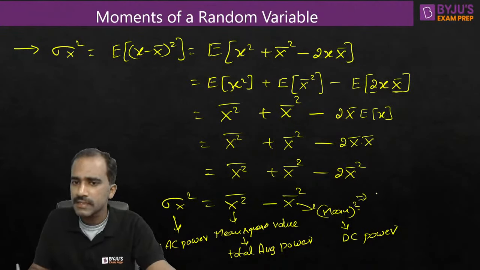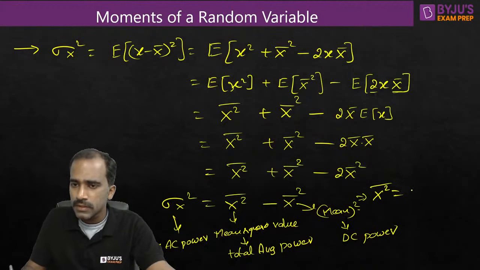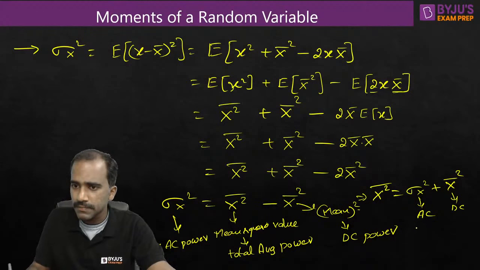Or we can also write it as x square bar is equal to this one on one side and this one on the other side: sigma x square plus x bar square. This is total power. This is AC power. This is DC power. Okay, and this is total power.